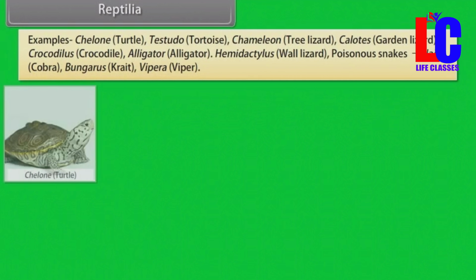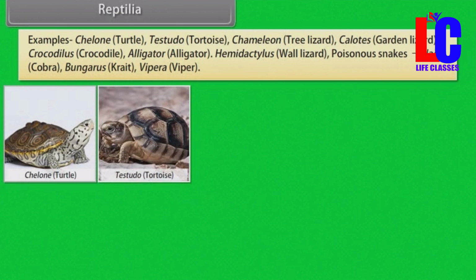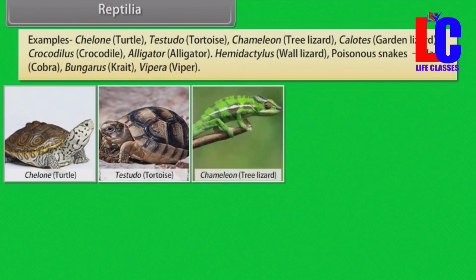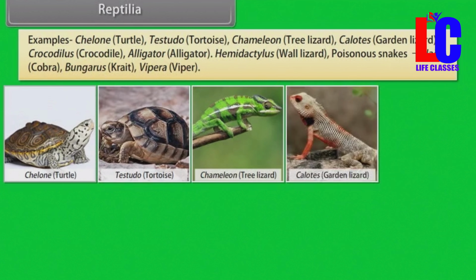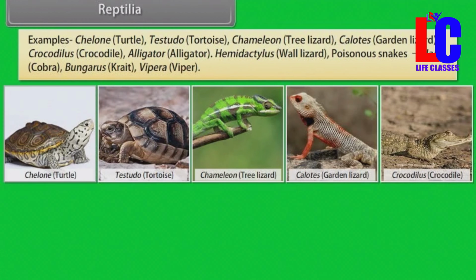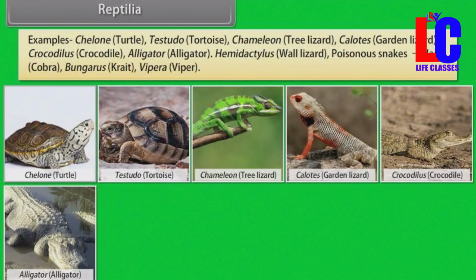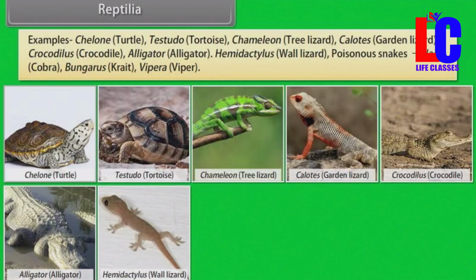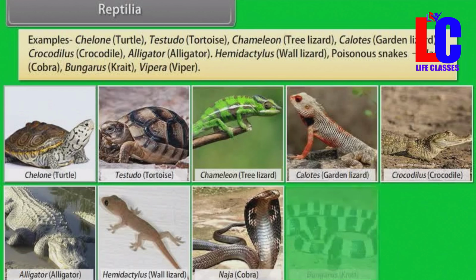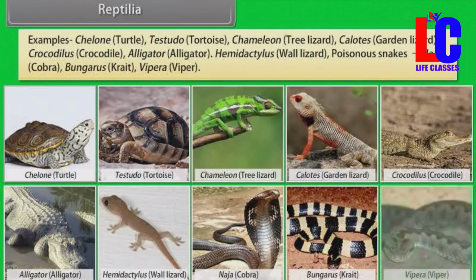Examples: Chelone, turtle; Testudo, tortoise; Chamaeleon, chameleon; Calotes, tree lizard; garden lizard; Crocodylus, crocodile; alligator; Hemidactylus, wall lizard. Poisonous snakes: Naja, cobra; Bungarus, krait; Vipera, viper.